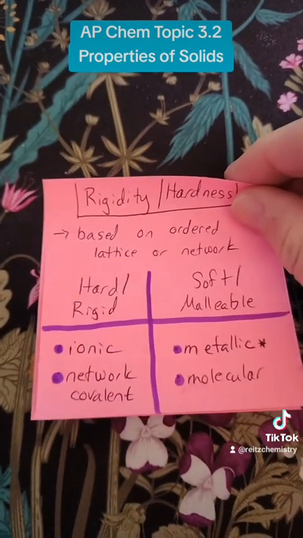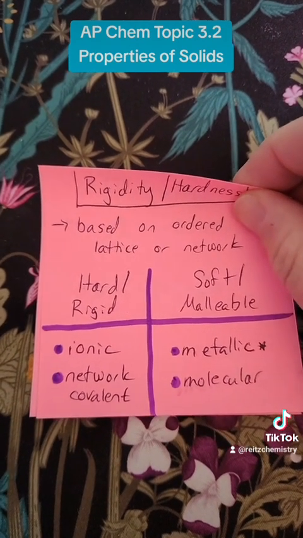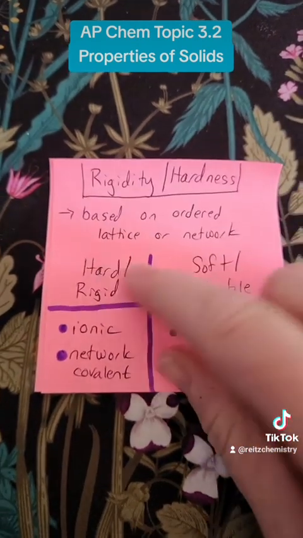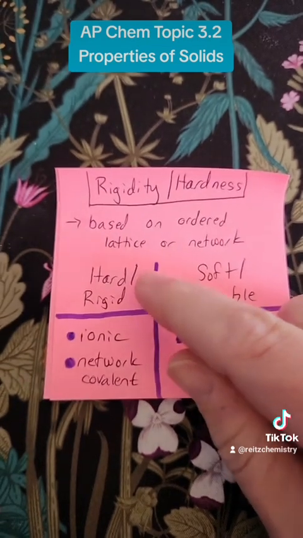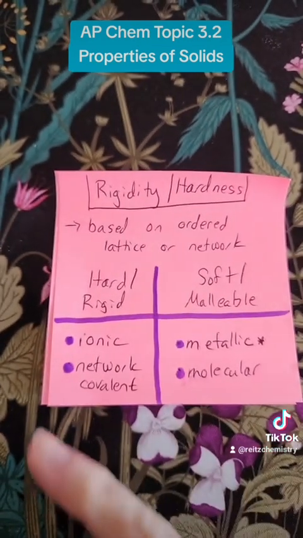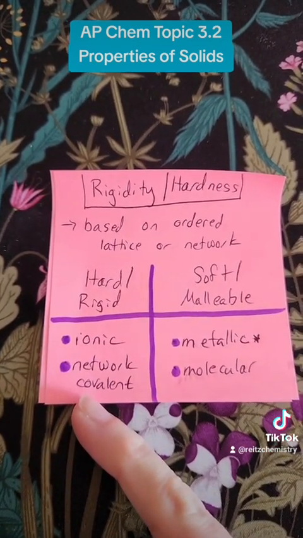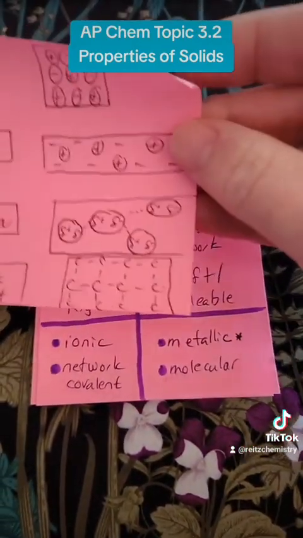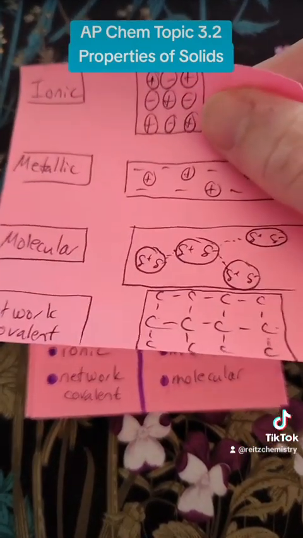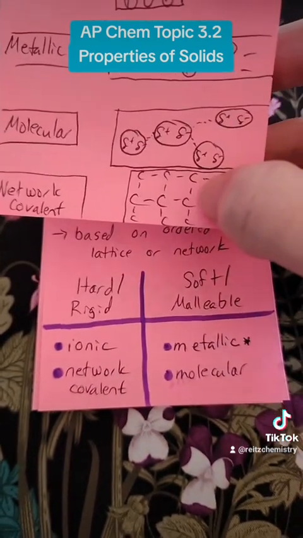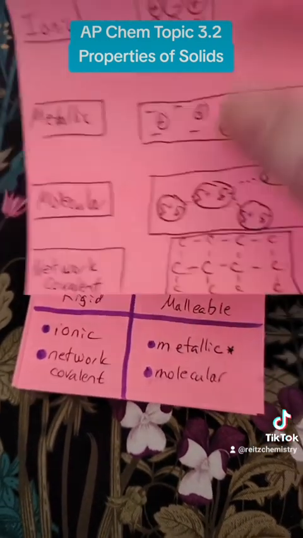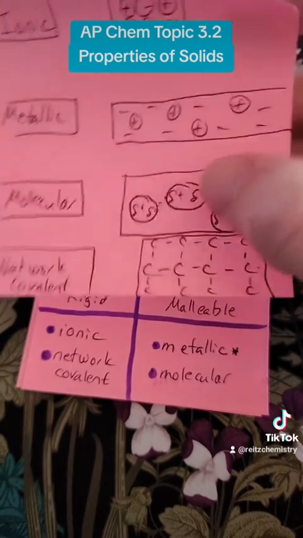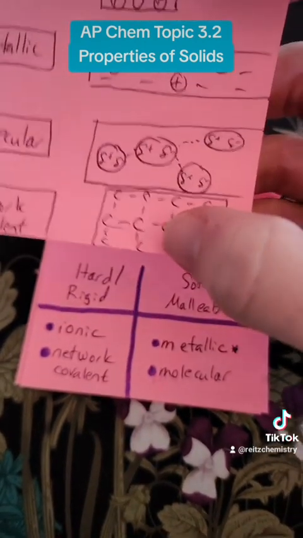Rigidity and hardness is usually based on how ordered the lattice or the network is, or actually the presence of a lattice or a network. So for example, something that would be hard or rigid is an ionic solid or a network covalent solid because they have, if I go back to my pictures here, that lattice in the case of an ionic, or the network of covalent bonds in network covalent. So these are very ordered, and that makes them very hard. Also, these attractions are very strong.